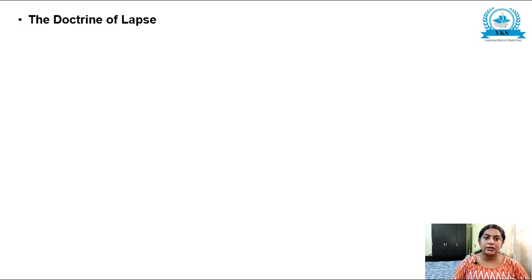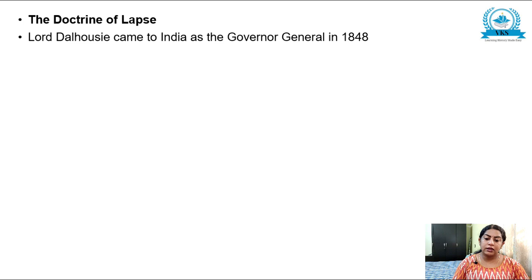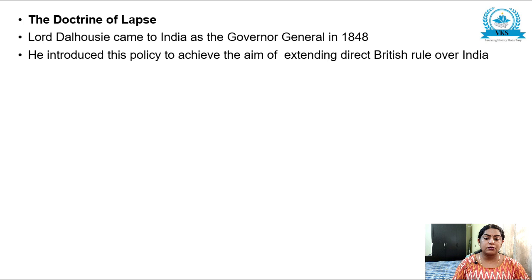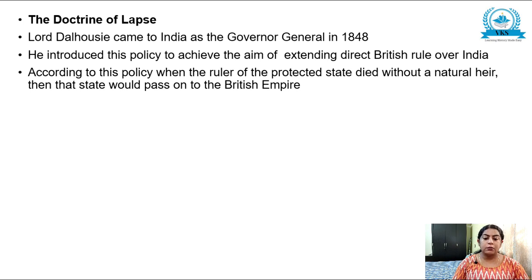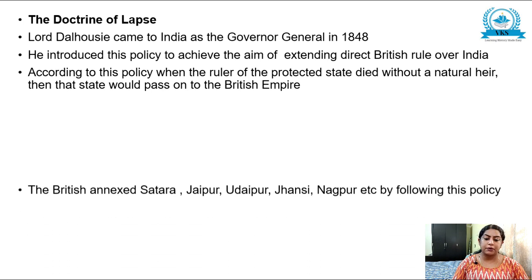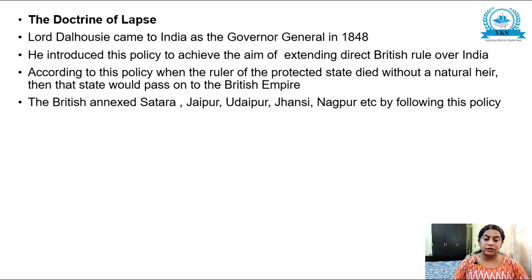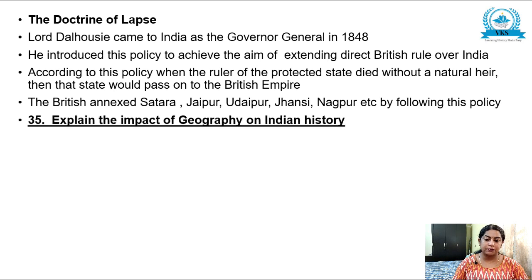Now the second part is Doctrine of Lapse. Lord Dalhousie came to India as the Governor General in 1848, and he introduced this policy to achieve the aim of extending direct British rule over India. According to this policy, when the ruler of a protected state died without a natural heir, that state would pass on to the British Empire. The British annexed Satara, Jaipur, Udaipur, Jhansi, Nagpur, etc. by following this policy. So this is the 5-mark answer for Subsidiary Alliance and Doctrine of Lapse.